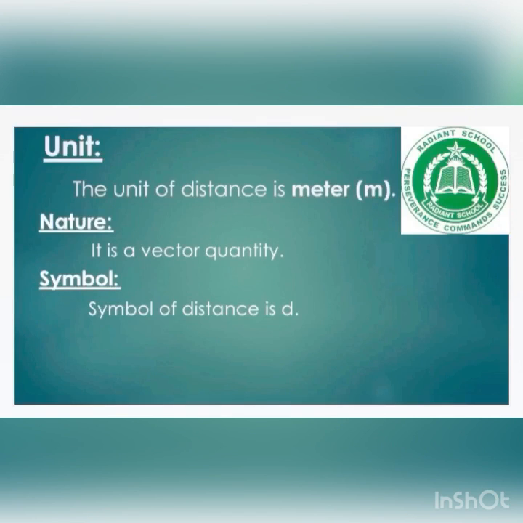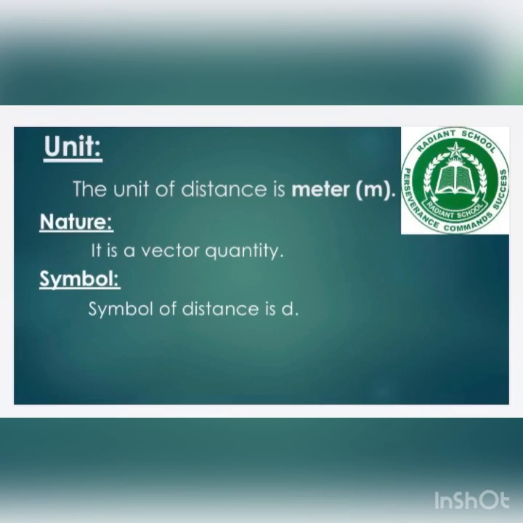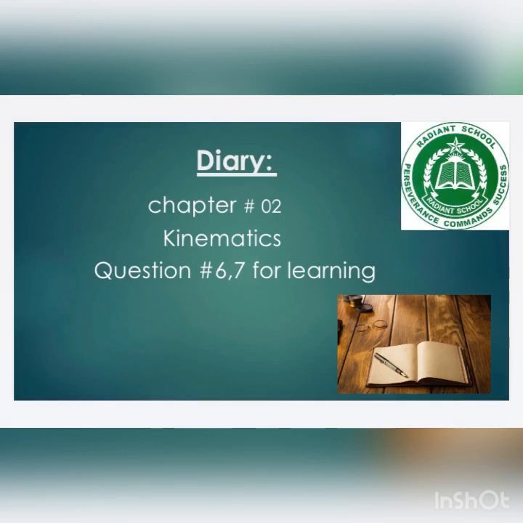There are some common points and similarities, and there are some differences between distance and displacement. This is your homework: to find the similarities and the differences between distance and displacement. Students, hopefully you well understood the 3 terms: position, distance and displacement. You have to learn question number 6 and question number 7, which are about position, distance and displacement. If you have any confusion or any query regarding these topics, you can ask in the query session.